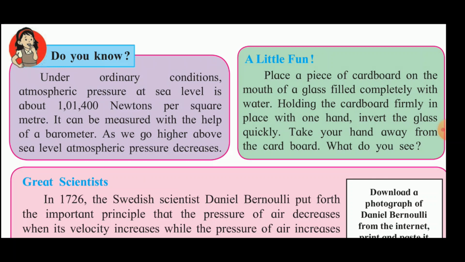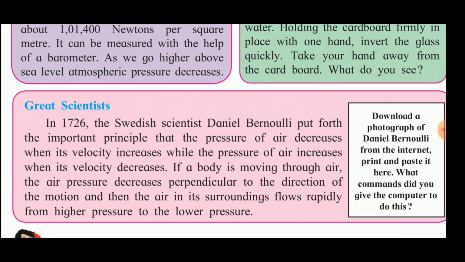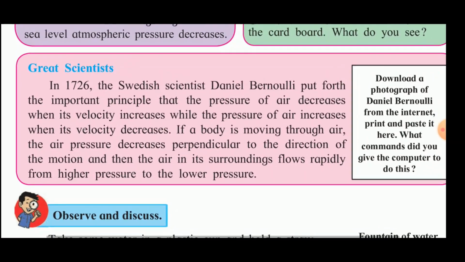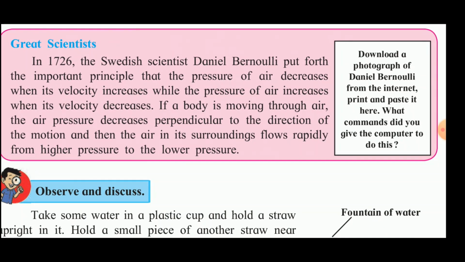So as we go higher above the sea level, the atmospheric pressure decreases. Now what's the reason for this? Because in geography you have learnt, as we move up, the air goes on decreasing, and so the atmospheric pressure also decreases. Now here is Bernoulli's principle, which was put up by the Swedish scientist Daniel Bernoulli.